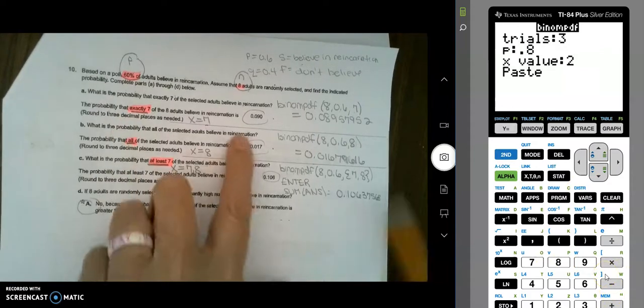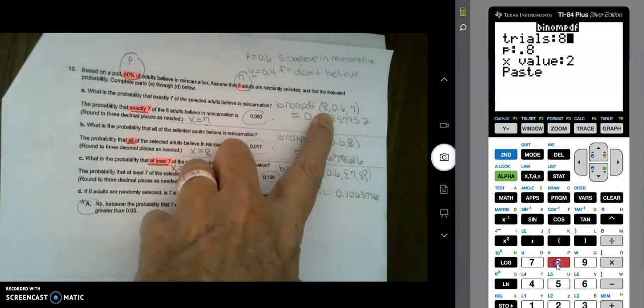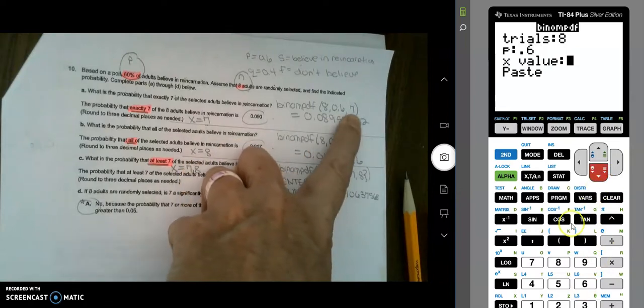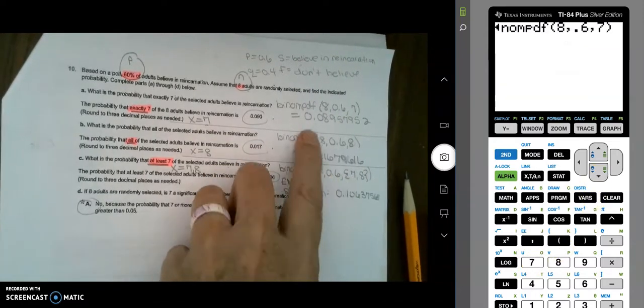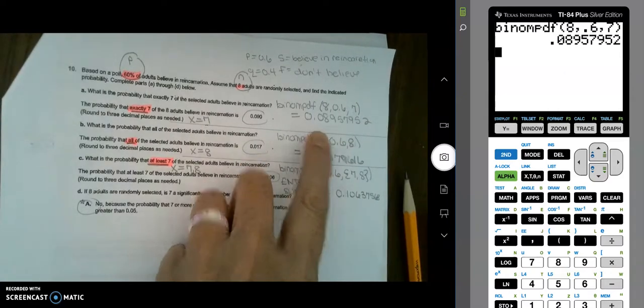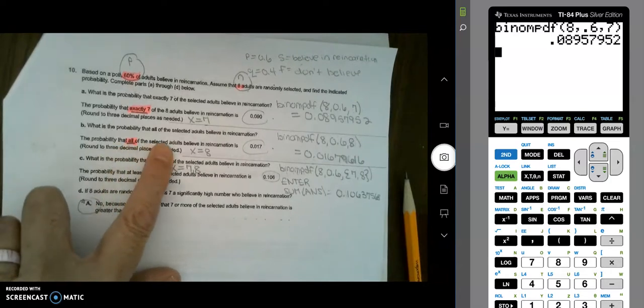N is 8 here, P is 0.6, and then X is 7. And I get 0.0892.